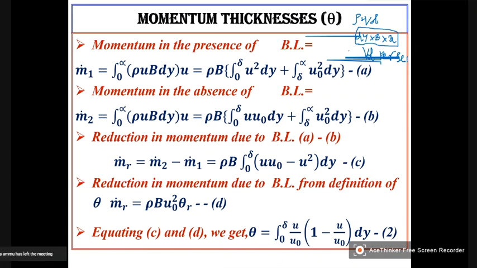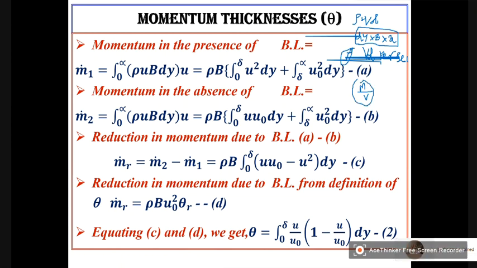So when I multiply this by mass density, this is mass by volume, rho, and this is volume. So this product now will give me mass.